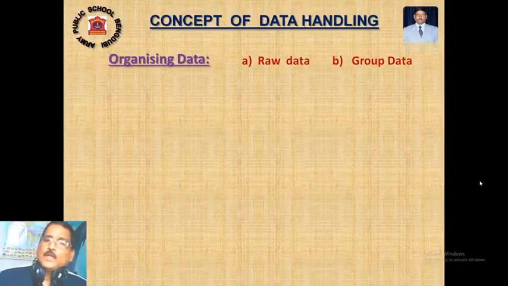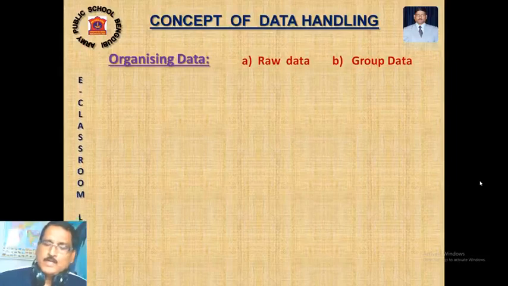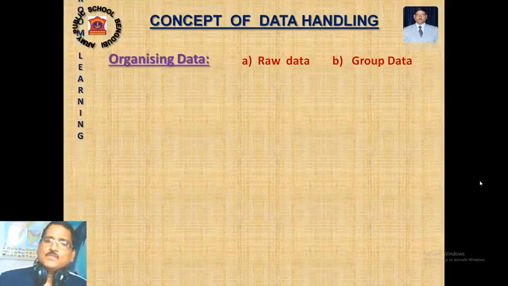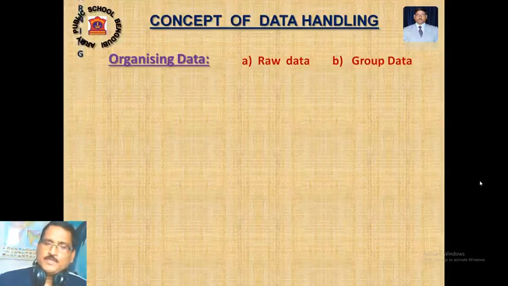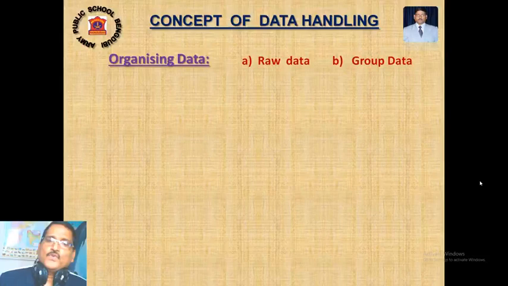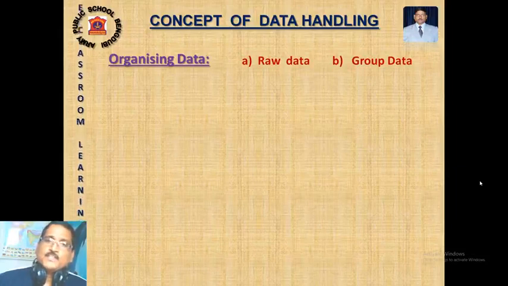So I told you two ways we can organize. Say marks you are scoring in the class. Whatever the roll number 1 scored, I have written: roll number 1, 15; roll number 2, 38; roll number 3, 30; roll number 4, 25. So this is called raw data. Whatever your score directly I am maintaining, that is called raw data.